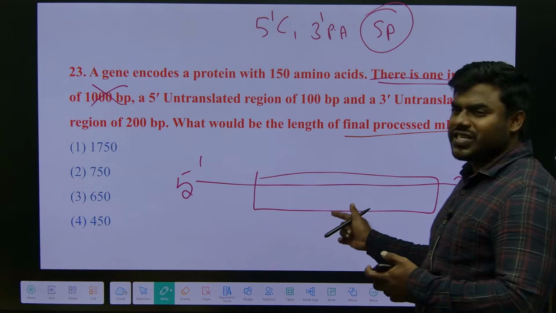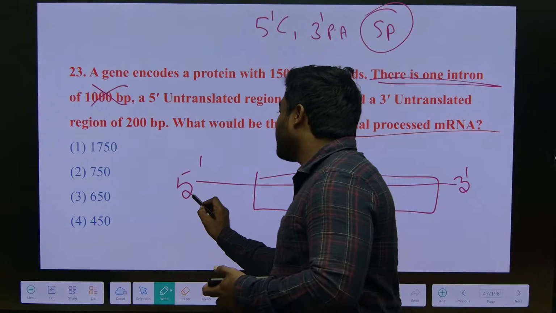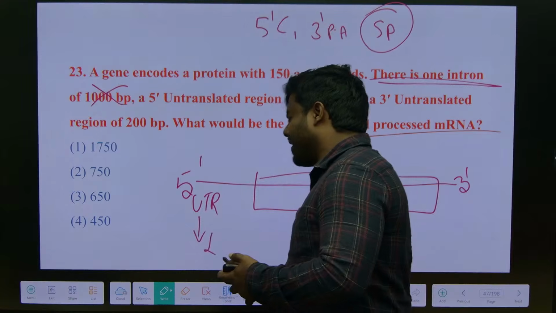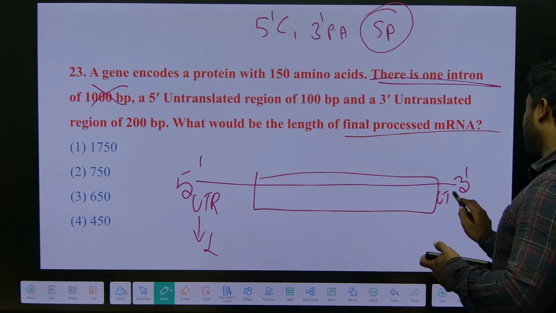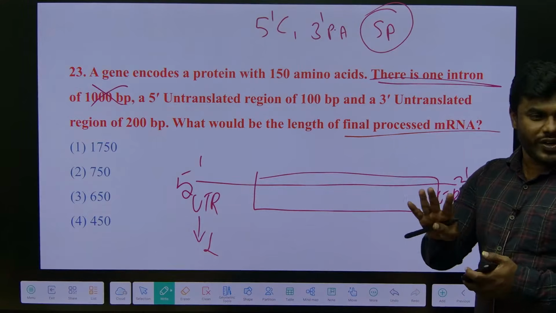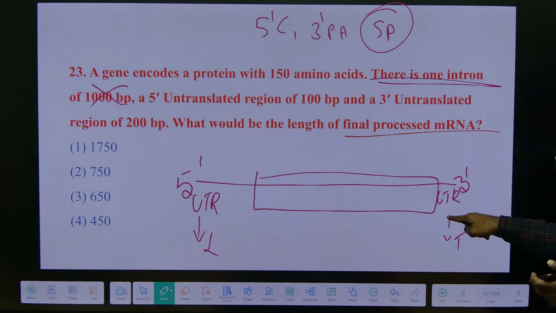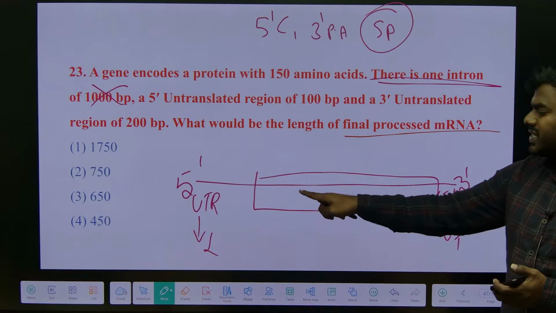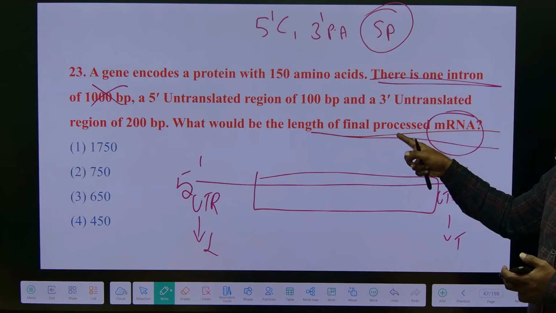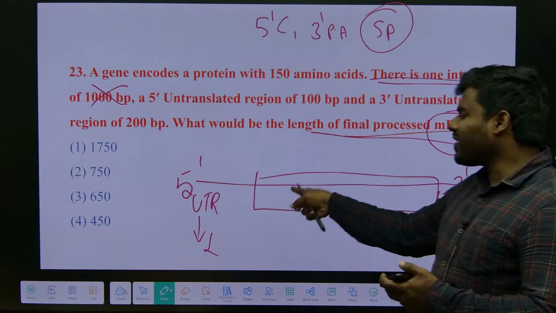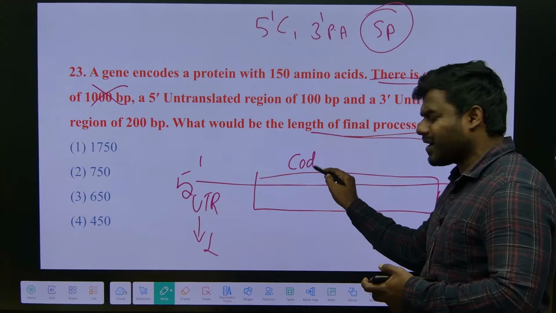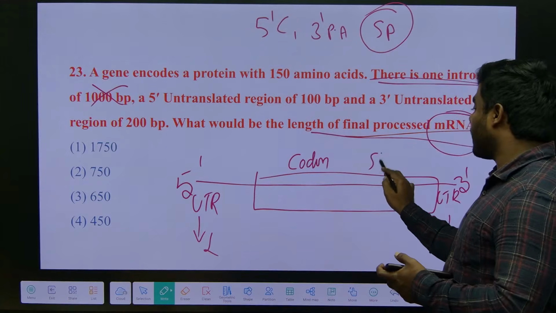And we all studied that at the 5' region we have the UTR, which is called the leader. And at the 3' also we have a UTR, which is called the trailer. Even though they are not coding for protein, they are present in the RNA. They are not asking whether they are present in the RNA or not. They are asking the length of the final processed one. So what does the cistron contain? Cistron generally contains codons, correct? And the stop codon.